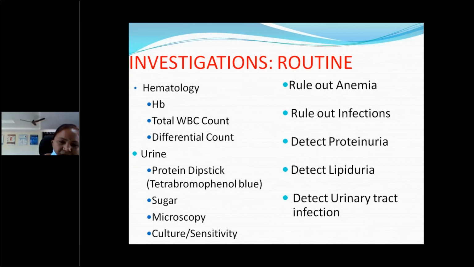Then a urine protein dipstick test to detect proteinuria, and microscopy to detect lipiduria and any pus cells and bacteria, and culture and sensitivity to detect underlying urinary tract infection. Usually nephrotic syndrome will be triggered by some underlying infections like upper respiratory tract infections, urinary tract infections or pneumonias. So we have to check for the underlying infection also.